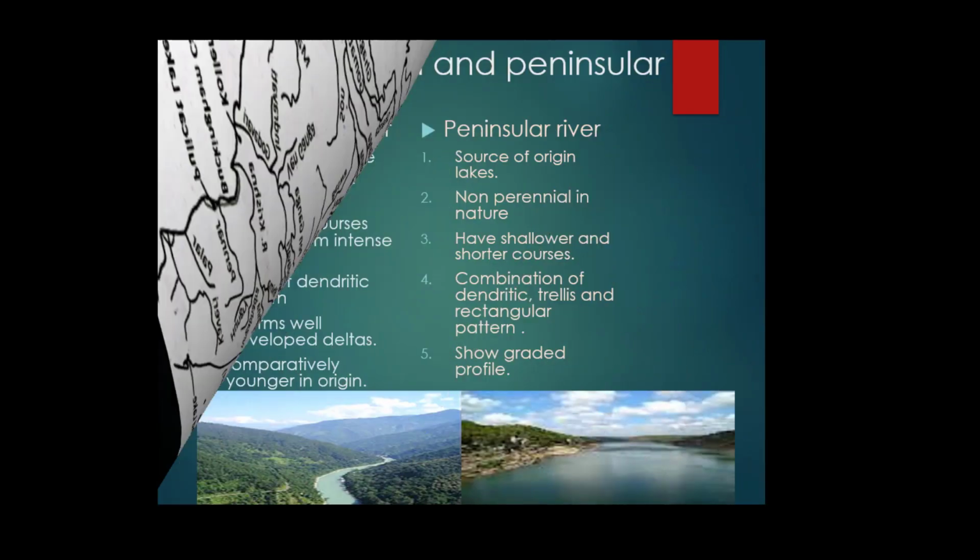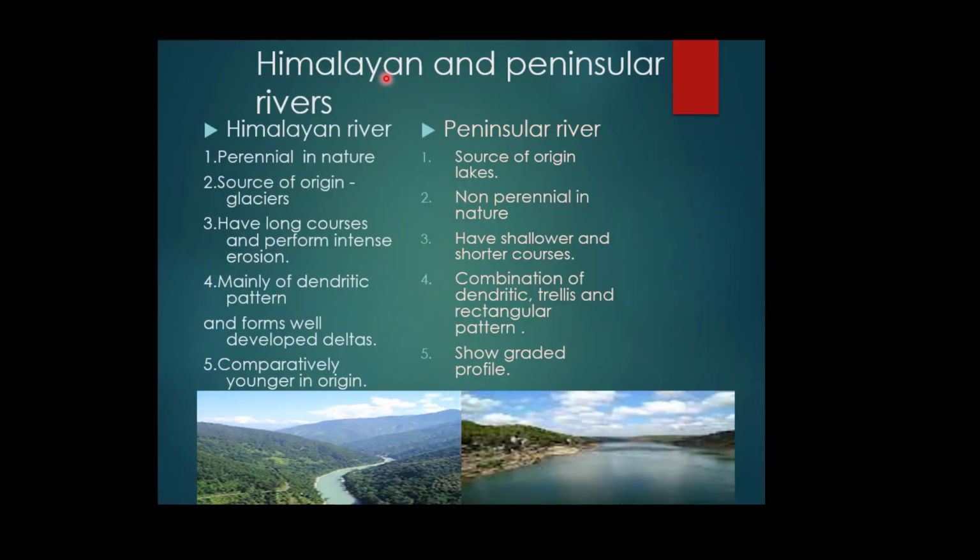Now we will study about the lakes. This is the difference between Himalayan and peninsular rivers. Himalayan rivers and second one is the peninsular river. The rivers of the Himalayan region are perennial in nature, or they flow throughout the year. The source of the Himalayan rivers is glaciers, like Ganga originating from Gangotri glacier and Yamuna originating from Yamunotri glacier.